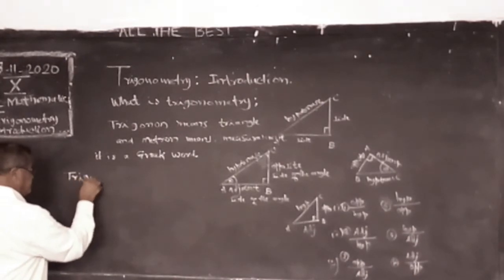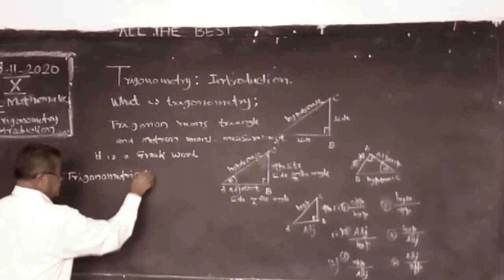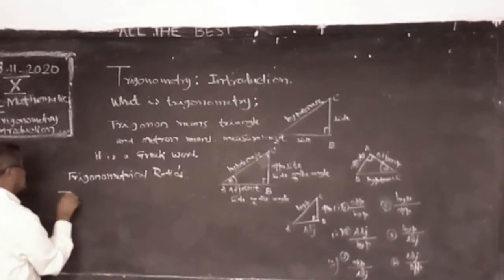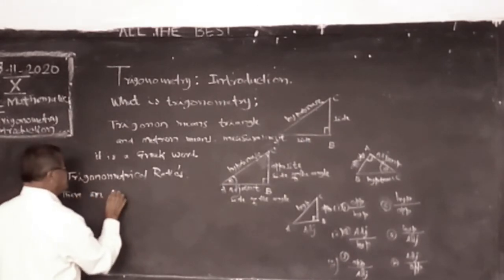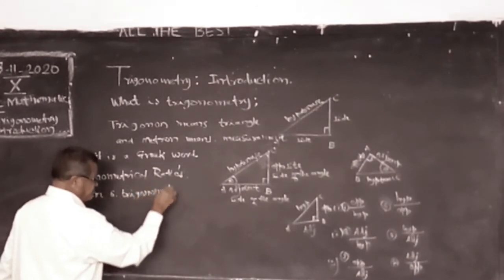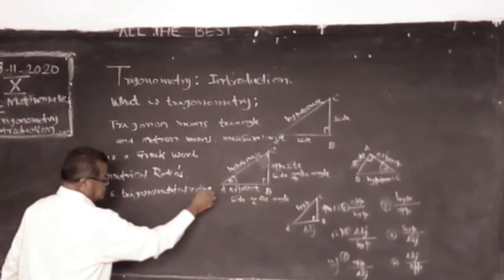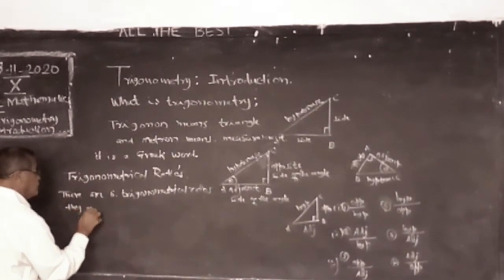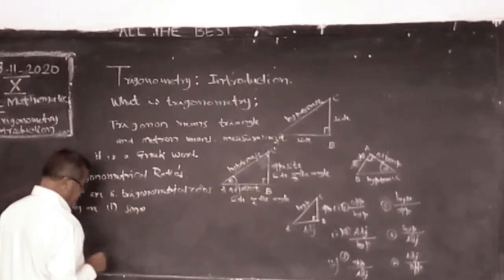Trigonometrical ratios. There are 6 trigonometrical ratios. They are number 1, sine theta, angle.